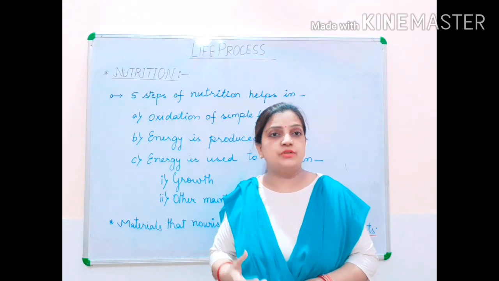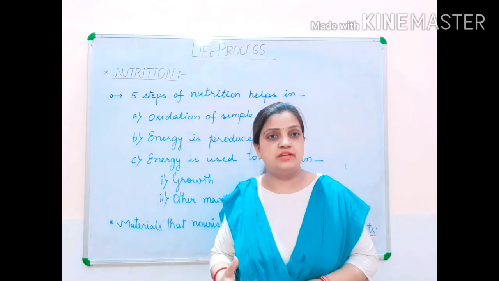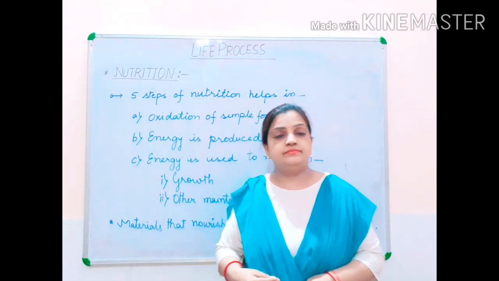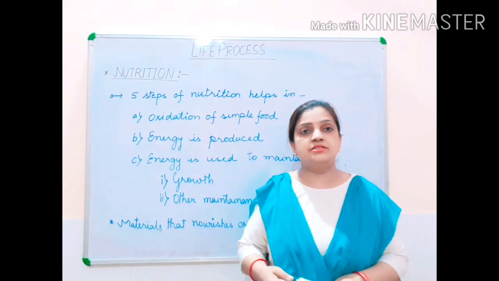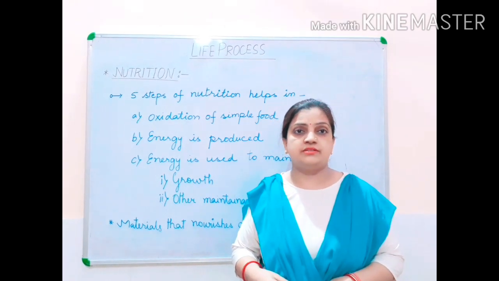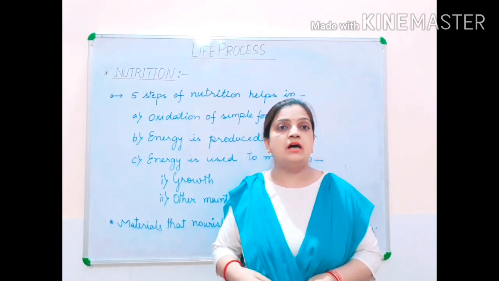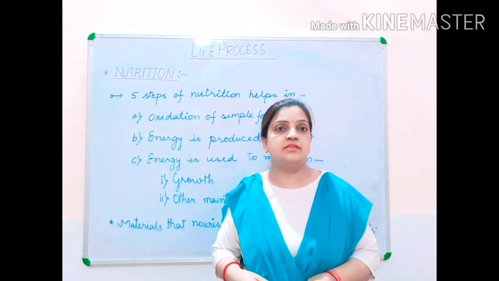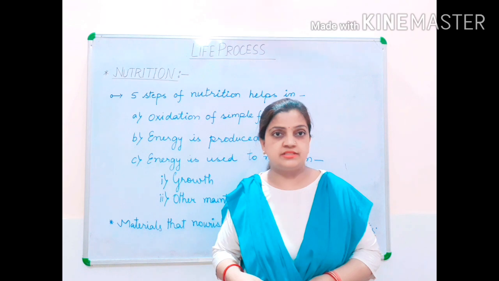This oxidation process takes place inside the cells, at the tissue level of the living organism. When the food molecules reach inside the cells, then in the presence of oxygen, these food molecules are broken down. They are burnt, and this burning process is called oxidation.